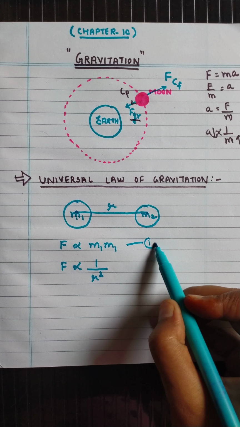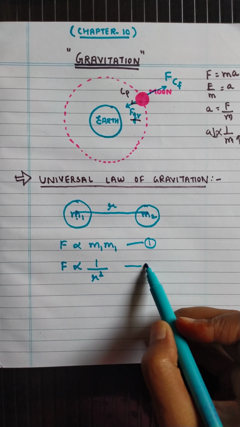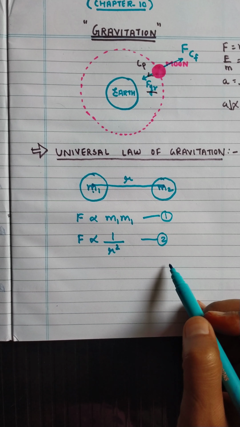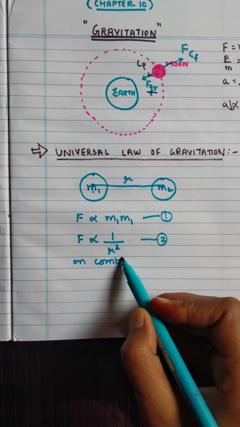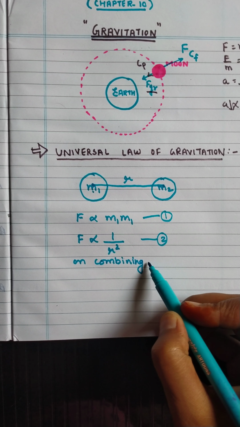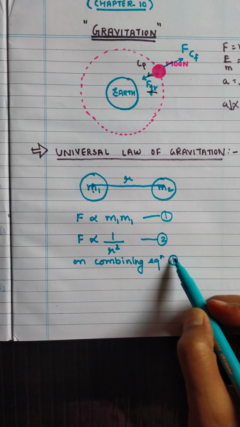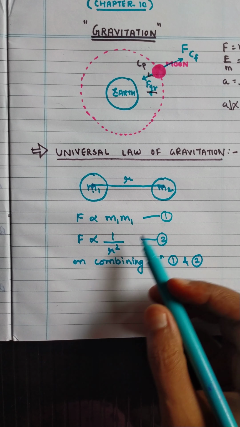So we have got two equations in this way. If we combine equation 1 and 2, we will get F is proportional to M1 M2 upon r square.